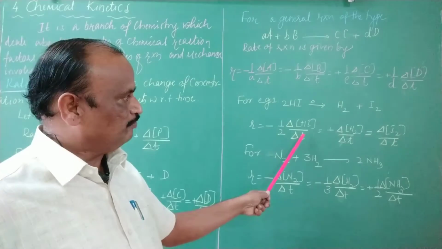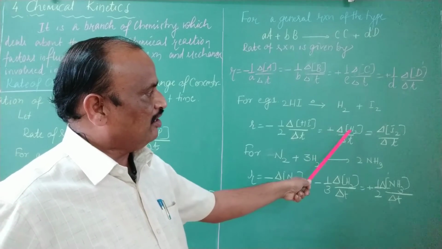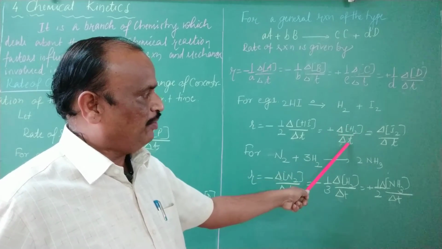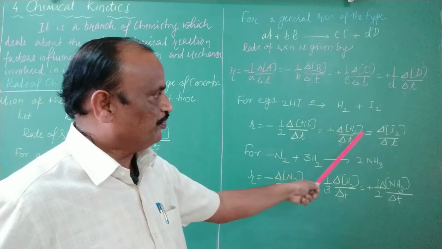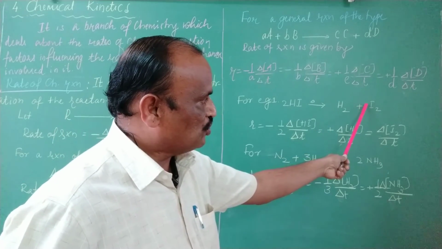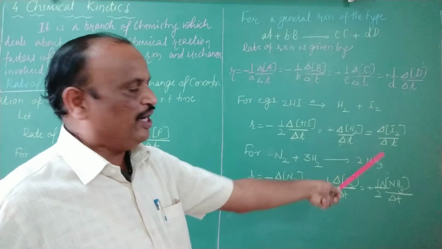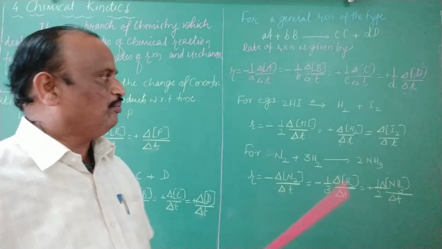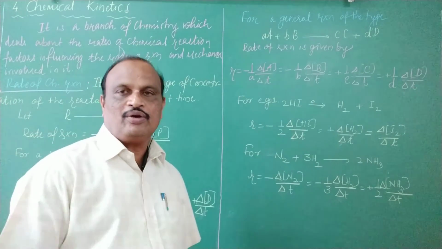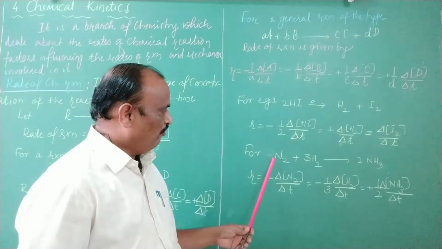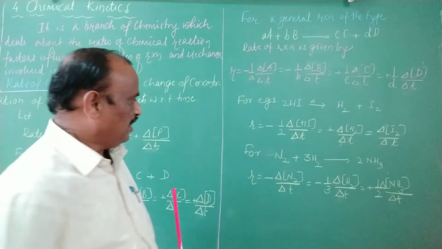This is equal to plus delta of concentration of H2 divided by delta t, because the numerical coefficient there is unity, and plus delta of concentration of I2 divided by delta t, because there also the numerical coefficient is unity.